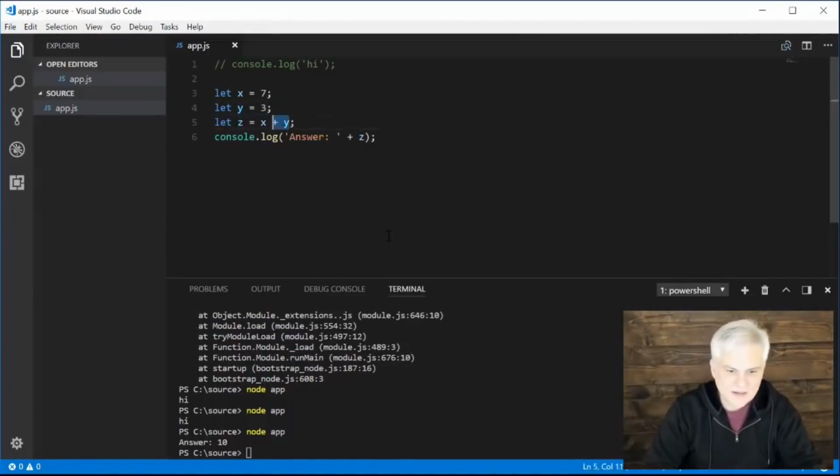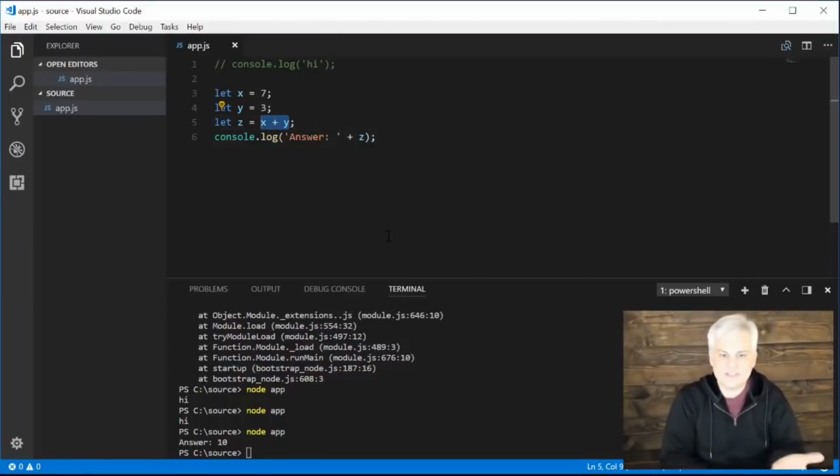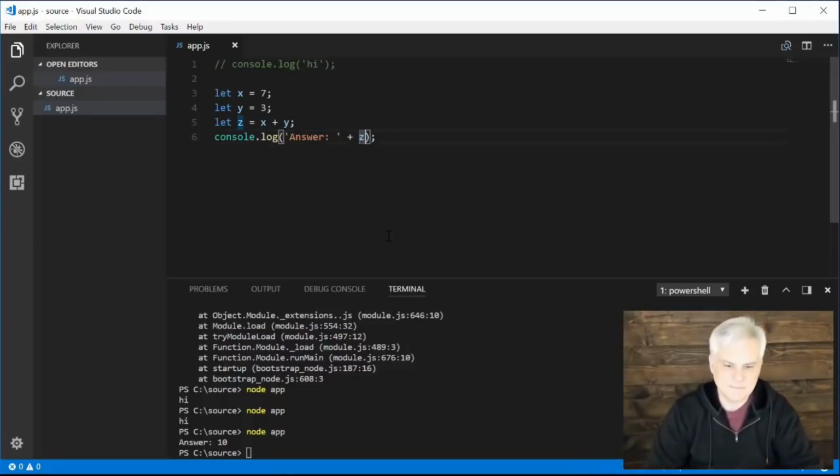And then here we have an expression that will add two values together. What are the values inside of those variables x and y? Well, we just assigned them in lines 3 and 4. And we know that that probably means we're going to add those together to get the result of 10, and we assign that into a new bucket, a new variable named z. Then we merely print out that literal string, but we also append the value that's in z. Now hopefully that made sense to you even before we ran the application.